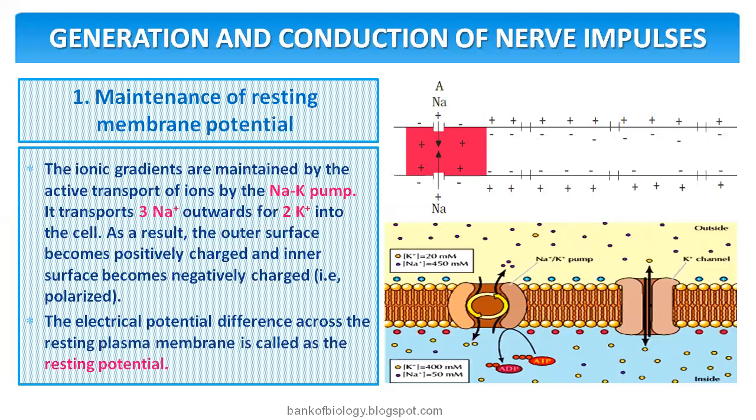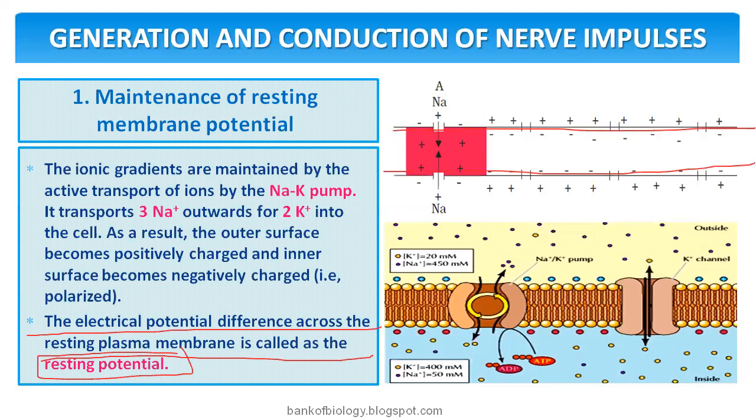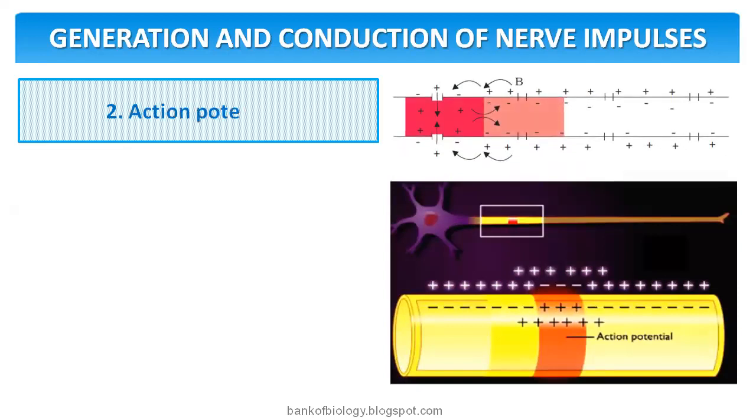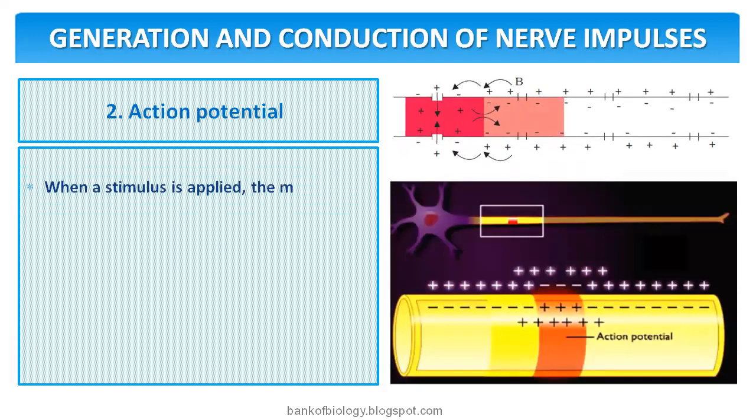The electrical potential difference across the resting plasma membrane is called the resting potential. See the definition of resting potential: the electric potential difference across the resting plasma membrane. How much is it? Minus 70 millivolts. You need to remember this resting condition. It varies in different parts of the neurons of the body, but we are not discussing that here. As I said, it will come in MBBS.